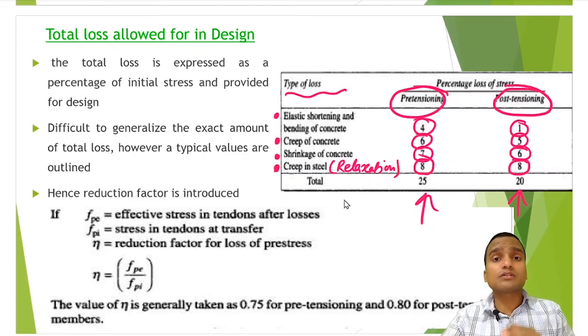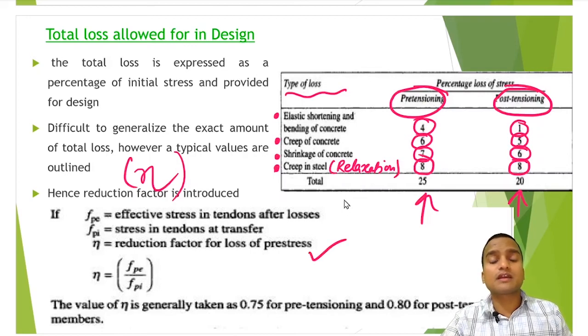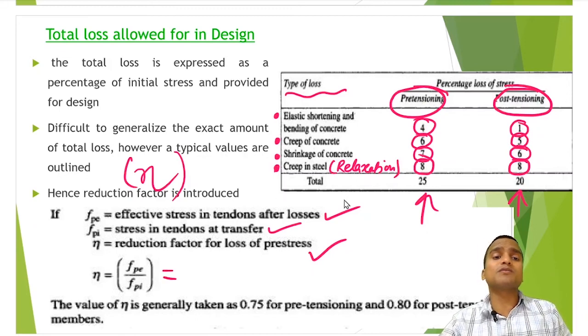So a reduction factor is also introduced in case of total loss allowed in the design, and here the reduction factor is denoted by eta, and eta is equal to FPE divided by FPI. Now eta is the reduction factor for loss of pre-stress, and FPE is the effective stress in tendons after all the losses have occurred. Now FPI is the stress in tendons just at transfer at the initial stage, and you take the ratio, it comes out to be FPE by FPI.